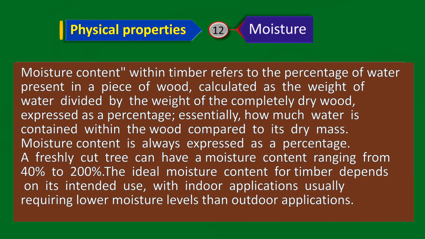Moisture content. Moisture content within the timber refers to the percentage of water present in the wood, calculated as the weight of water divided by the weight of the wood, expressed as a percentage, essentially how much water is contained within the wood compared to its dry mass. The moisture content is always expressed as a percentage. A freshly cut tree can have moisture content ranging from 40% to 200%. The ideal moisture content for timber depends upon its intended use, with indoor applications usually requiring lower moisture levels than outdoor applications.